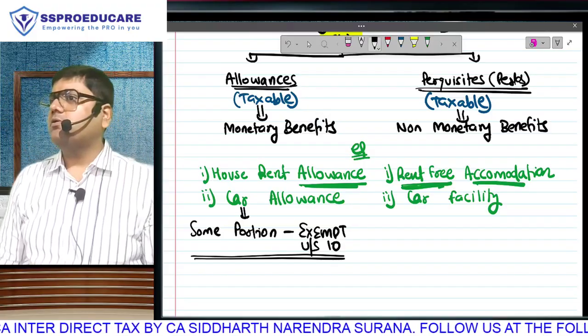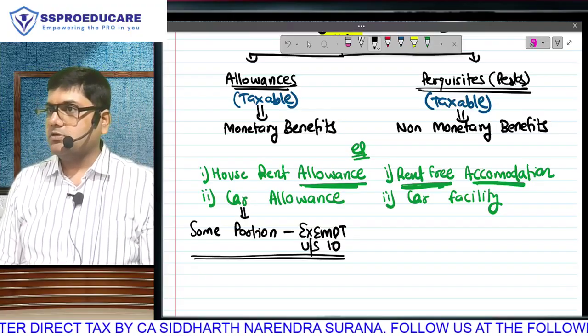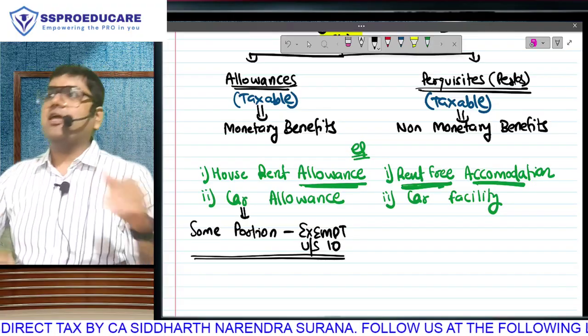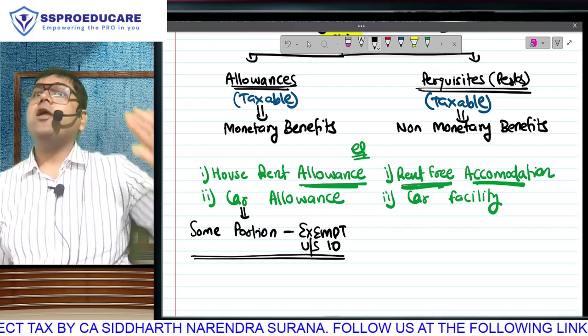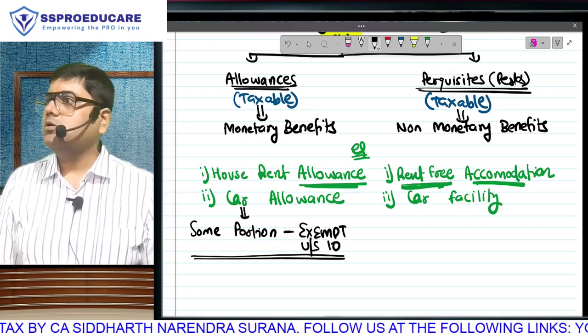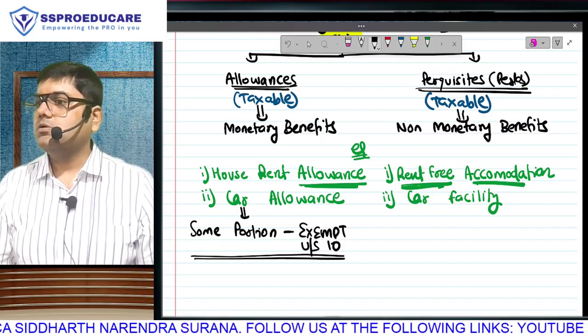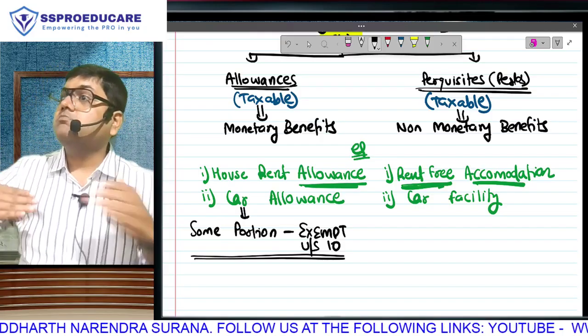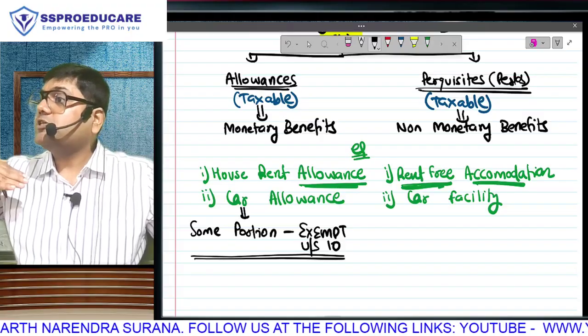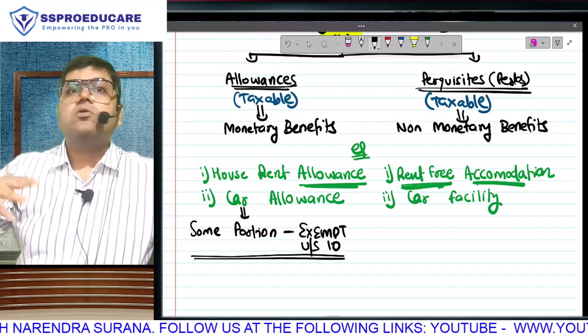Supposing the boss is giving you house rent allowance of 30,000. Money is coming in the form of allowance and going away in the form of? The house rent allowance, what will you do? Pay the rent. So money is coming, but going away. Coming from HRA, going away to pay rent. So I am left with nothing.